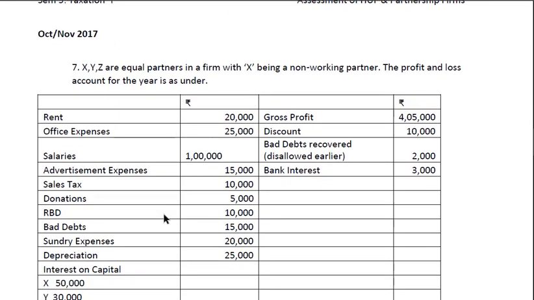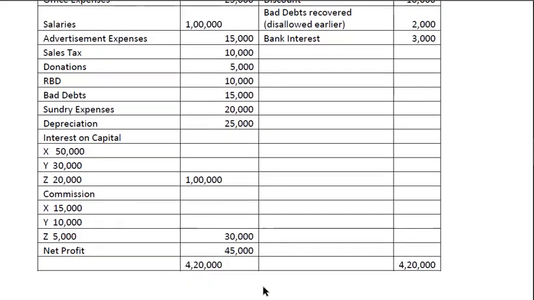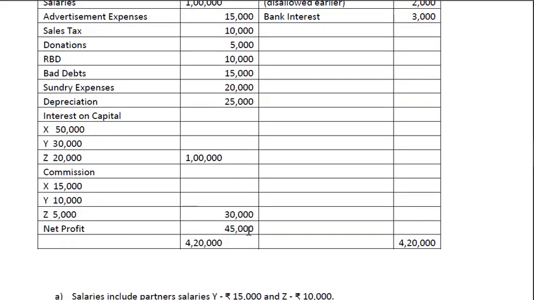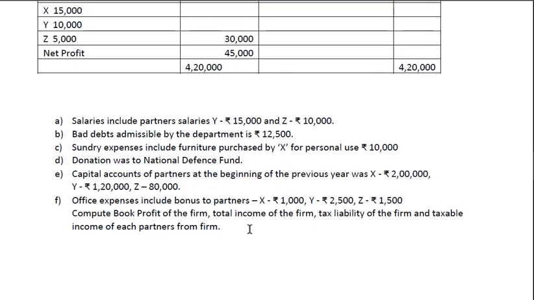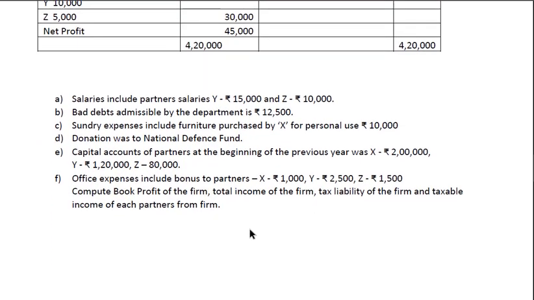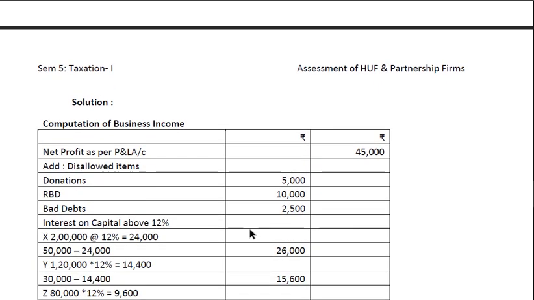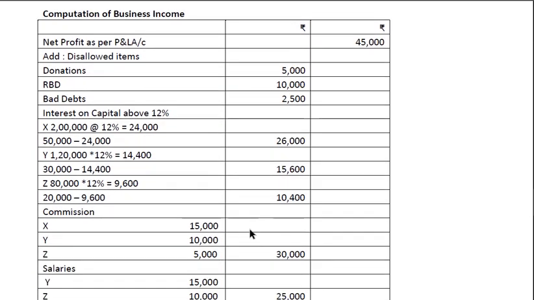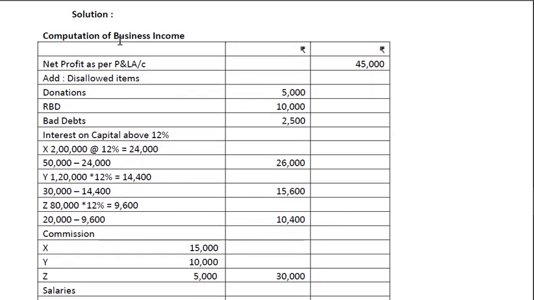This question came in November 2017. XYZ are equal partners in a firm, X being a non-working partner. So Y and Z are working partners, and the profit and loss account is given here. So net profit 45,000 is the first item that will be taken into consideration, and here the adjustments are given. You need to take it into account. So first we are computing the business income. While computing the business income, also book profit is found out.